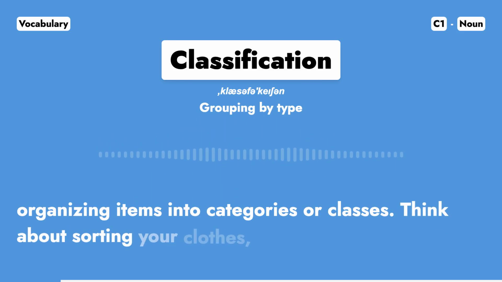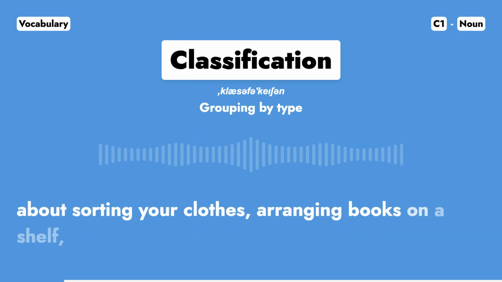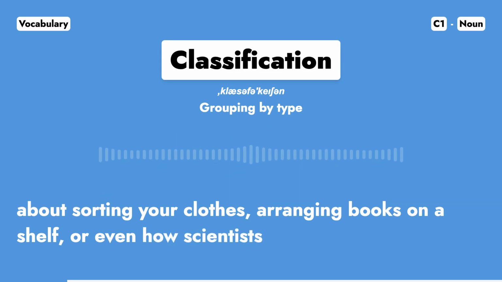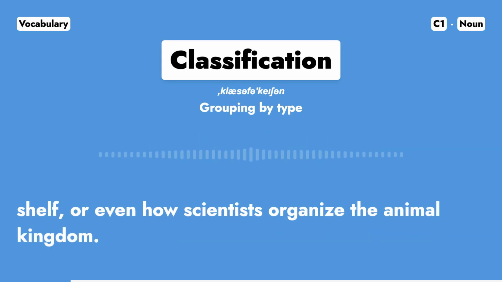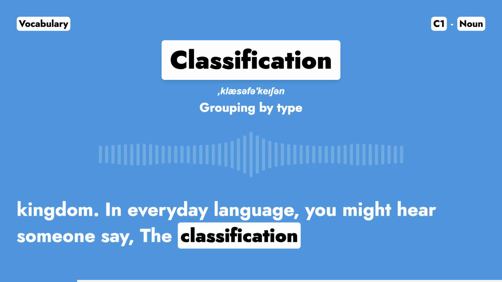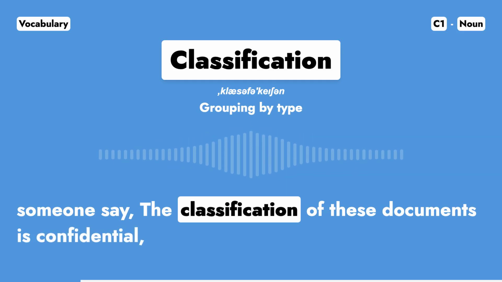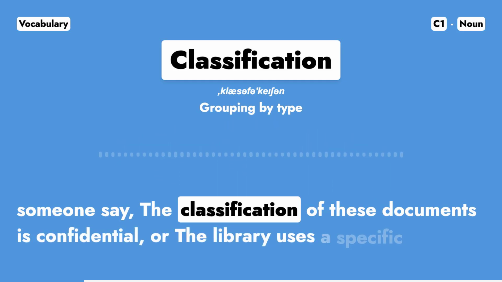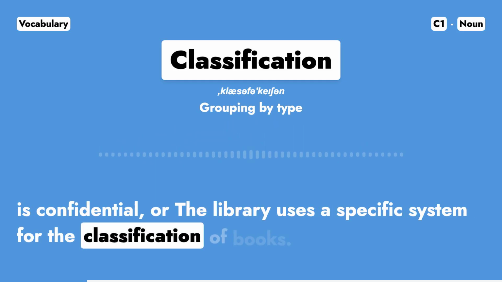Think about sorting your clothes, arranging books on a shelf, or even how scientists organize the animal kingdom. In everyday language, you might hear someone say, "The classification of these documents is confidential," or "the library uses a specific system for the classification of books."